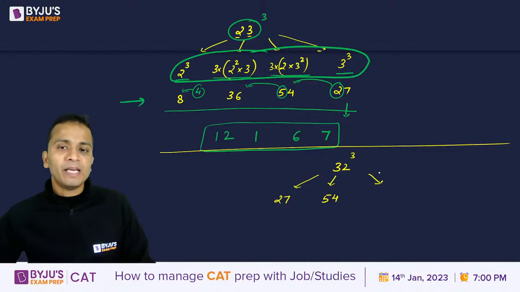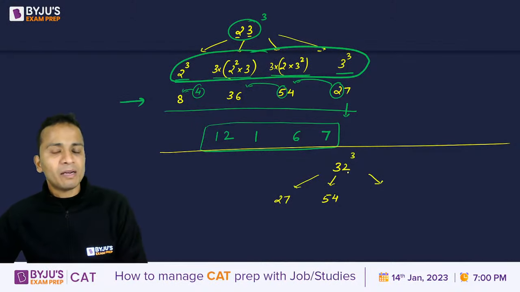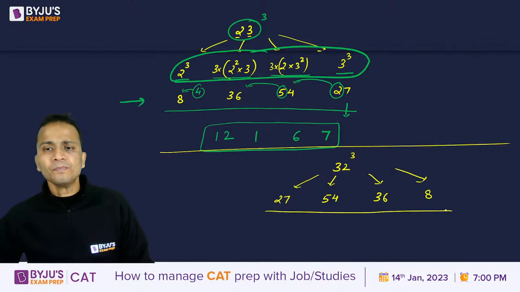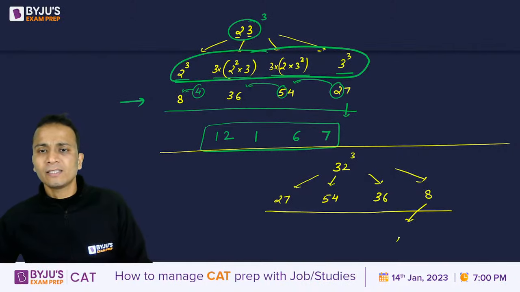Then the next place will be 3 multiplied by 2 square, that is 12. 12 into 3 is 36. And finally 2 cube, that is 8. Okay, so I'll write 8 as it is.